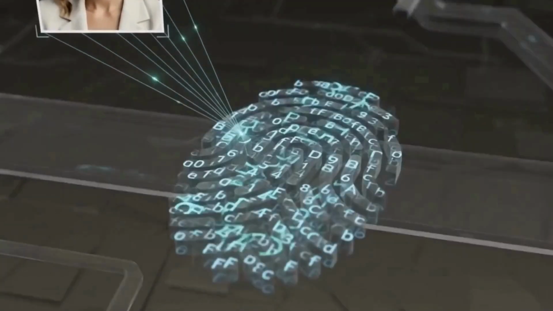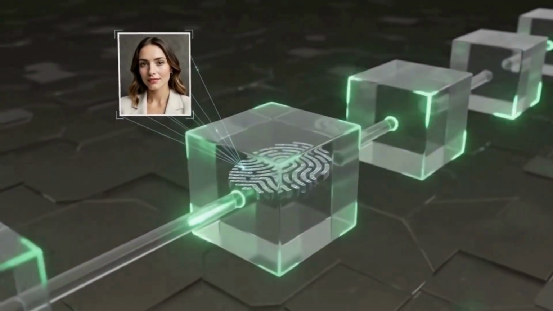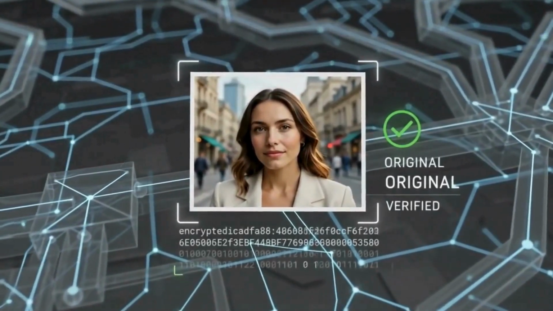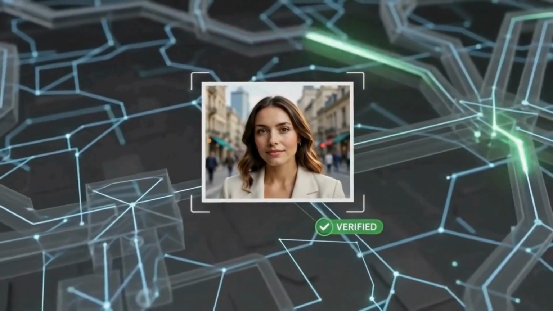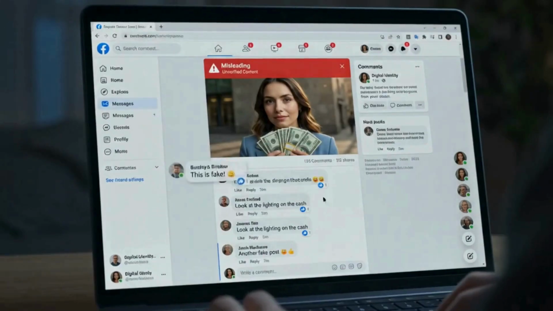Later, when that image appears online, MD-Confirm can verify its provenance. Is it the registered original? Does the cryptographic evidence match? Is the provenance intact? If the answer is no, there is no original badge. The system does not need to guess whether an image is real or fake. It simply tells us whether its origin can be verified.